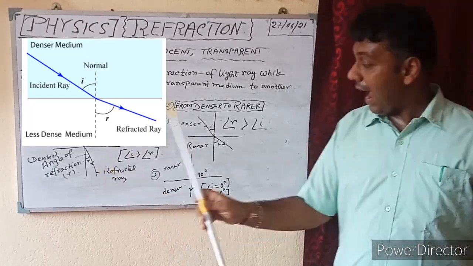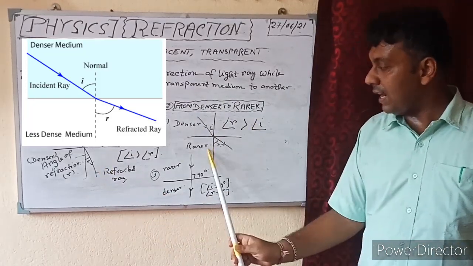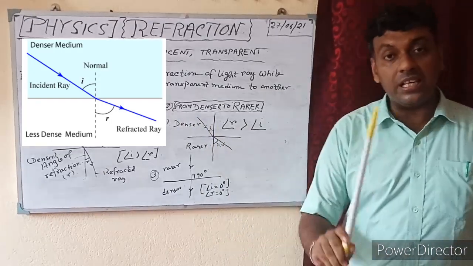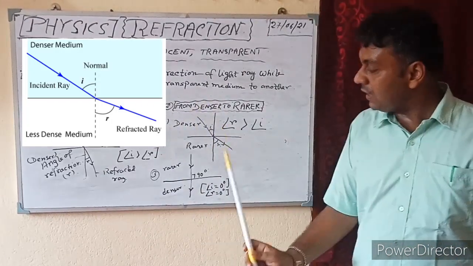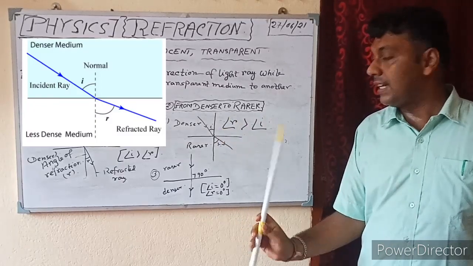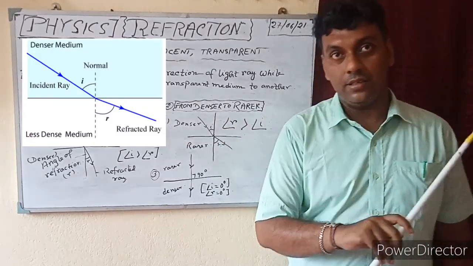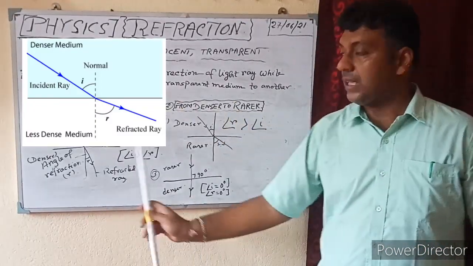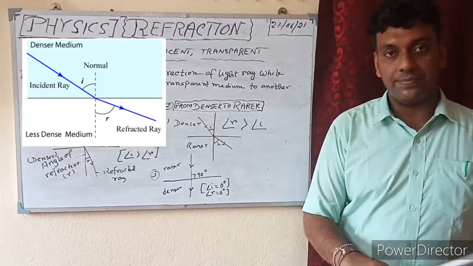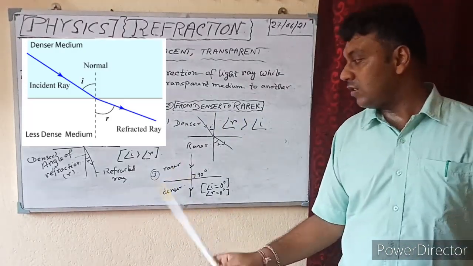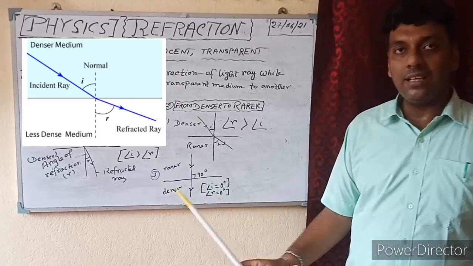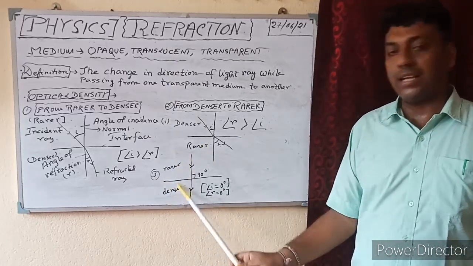It is clear. And in case of denser to the rarer, as the light rays are bending away from the normal, that is why angle R is greater than angle I. These are the basic two concepts of refraction of light. Number 3, this is also very important. Here, rarer and denser, same thing.